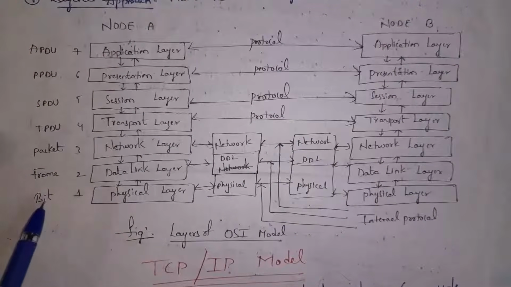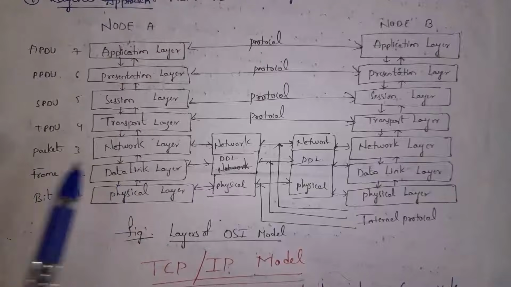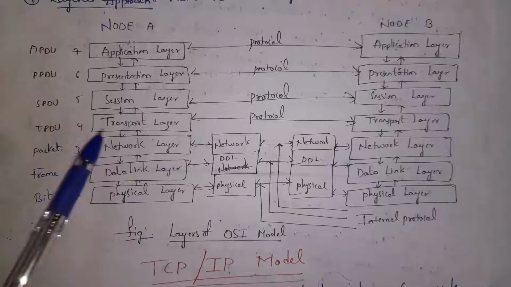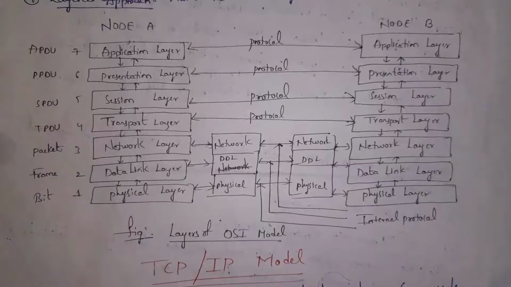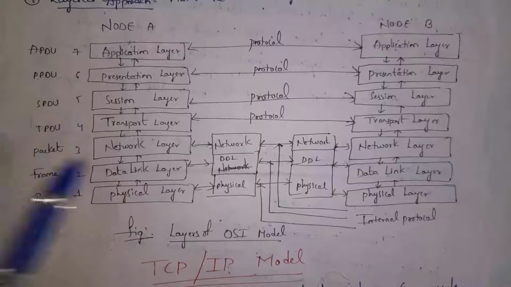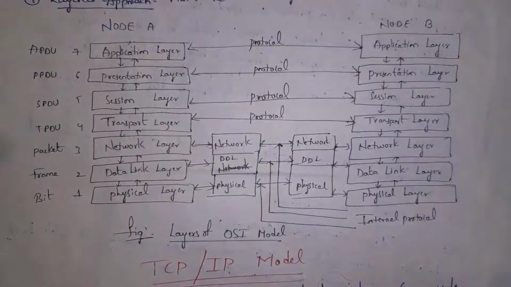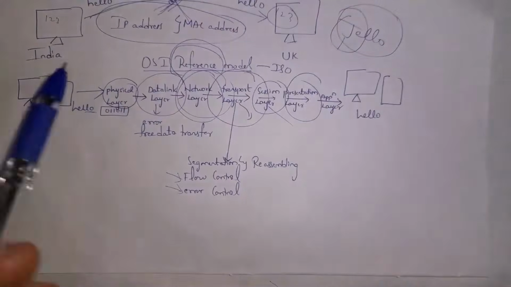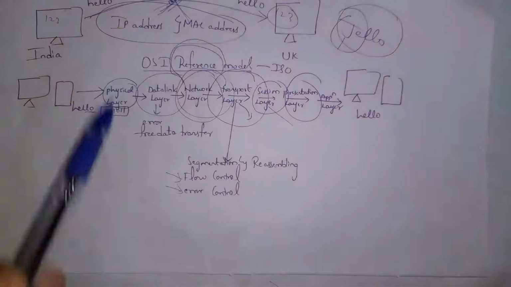Physical layer will convert our data into bits. Data link layer will place our data in frames and then it will transfer our data. And whereas network layer will transfer our data by dividing our data into packets. Where APDU stands for Application Protocol Data Unit and PPDU stands for Presentation Protocol Data Unit. SPDU stands for Session Protocol Data Unit and TPDU stands for Transport Protocol Data Unit. This is complete structure of OSI model. This is how your data will be transferred from sender to receiver through various layers. This is all about OSI model.